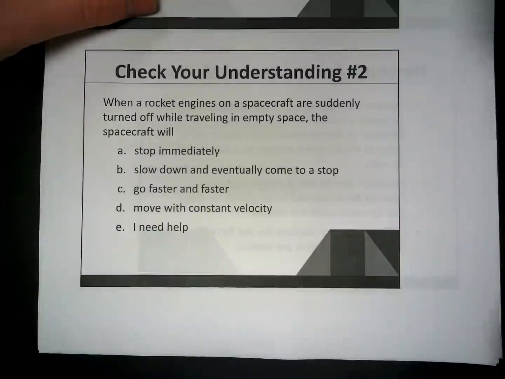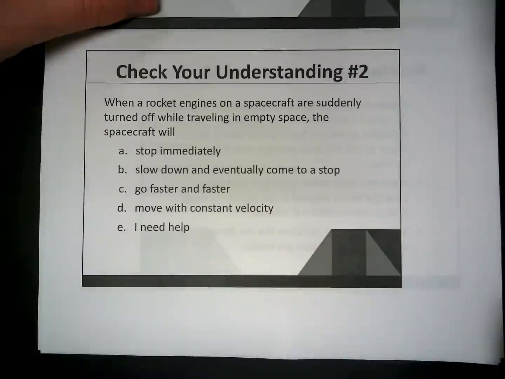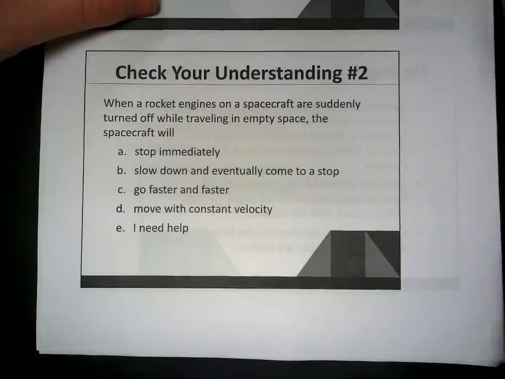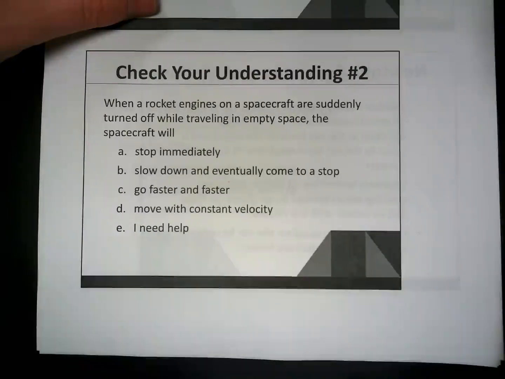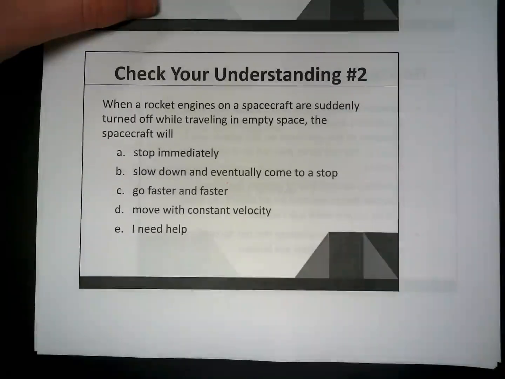We want to think that because that's what would happen with a plane. Let's say a plane turns off its engines. Well, the engines were allowing it to continue moving forward, right? And if they turn off the engines, the airplane will basically just fall out of the sky. It won't move as quickly forward as it was before. But we're out in space. So it's not going to slow down because there's nothing affecting the spaceship out in space.